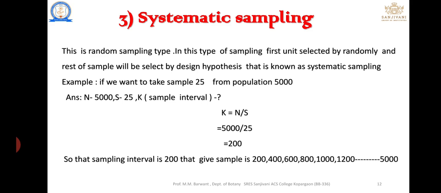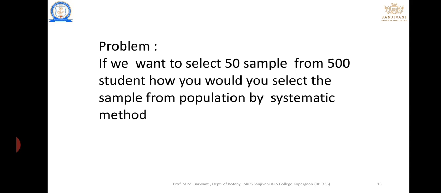In this manner we can select 25 samples from the population, which is known as a systematic sample. First, we consider any value randomly. We consider 100, a random value. From 100 we get 200 as the second sample, 400 as the third sample. In this manner we make an interval, and on the basis of the interval, samples are selected.